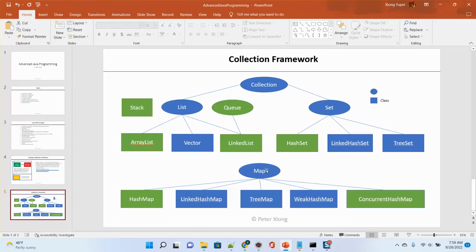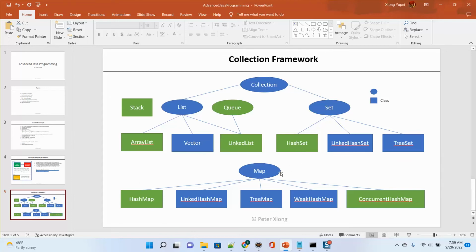Map. Map is different from Collection. Map is key value pairs. So Collection is a collection of single objects, and Map is a collection of key value pairs. That's two objects as a pair, one is a key, one is a value. So Map has some concrete classes like HashMap, which is most frequently used, LinkedHashMap, TreeMap, WeakHashMap, and ConcurrentHashMap. Okay. I marked some in green, which means that we frequently use them in our future projects.